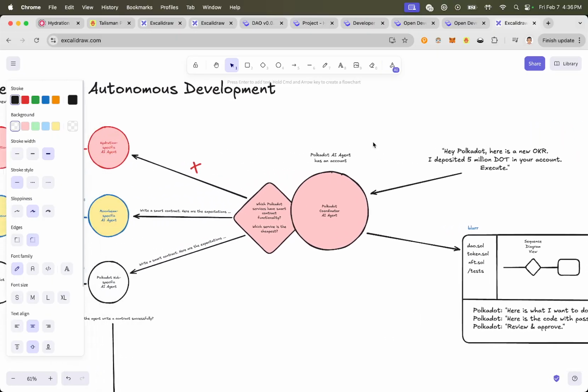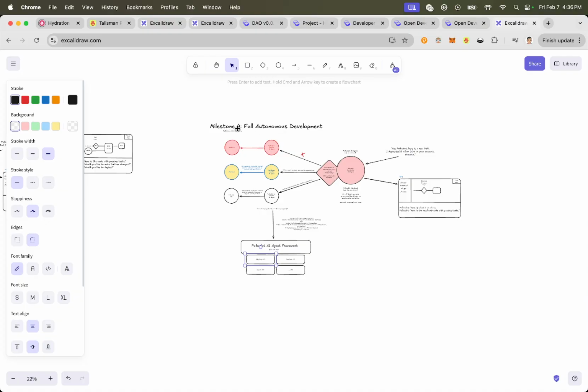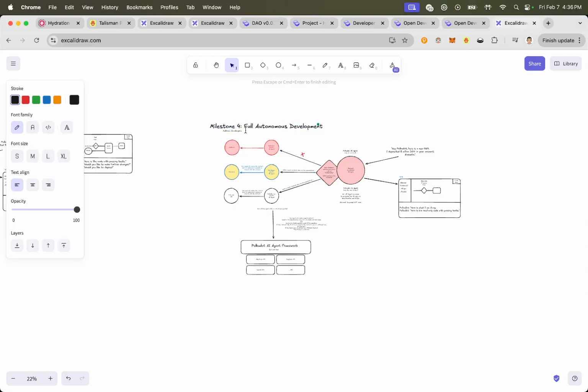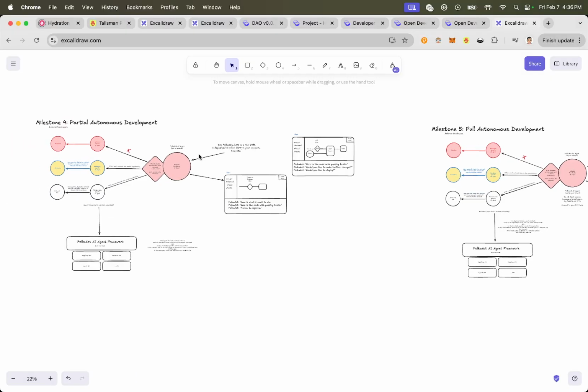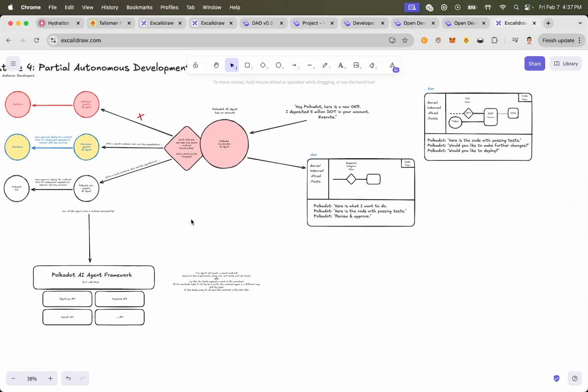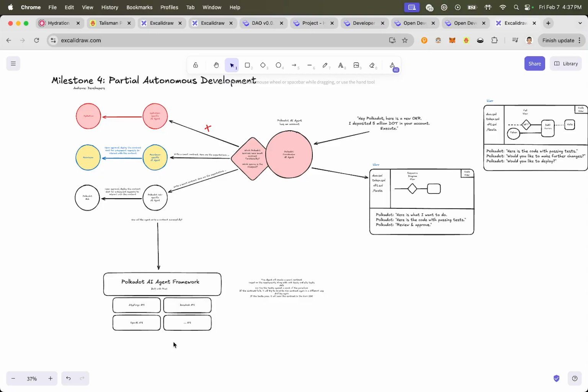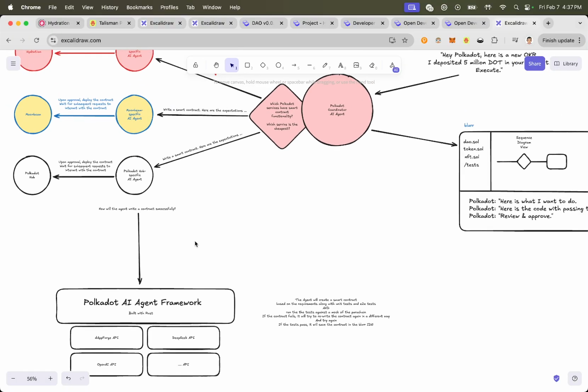So let's go back to the step before, which is this. Correct? Milestone 4? Yeah, this should be milestone 5. So the step before full autonomous is partial autonomous. Partial autonomous, until we get these AI models, specifically I would like to use DAppForge, until we get it to a good level where this ping pong game happens maybe once or twice, or rarely happens, ideally, right? It's going to take time to get to that level, in my opinion.